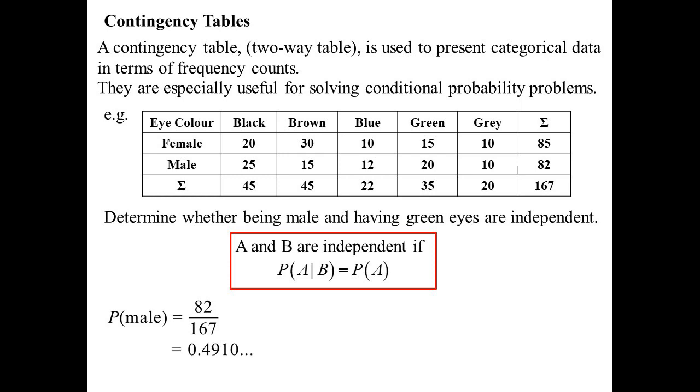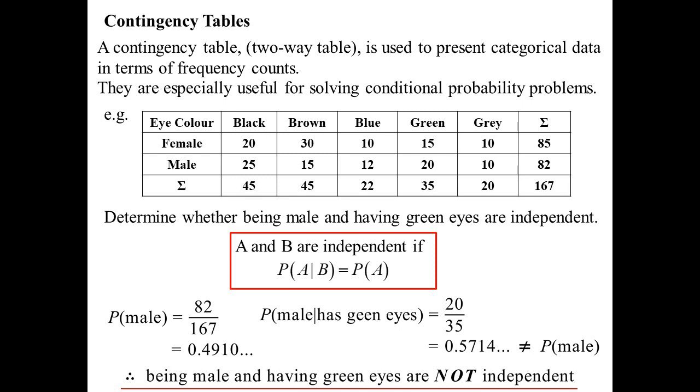That's about 0.4910. Now, what's the probability of male given that they have green eyes. So now I'm only looking at the green column, and there's 35 people in the green column. Of that, 20 are males. So we have a probability of 20 out of 35, and that's 0.5714. Well, that's not the same as the probability of male. So therefore, being male and having green eyes are not independent events.